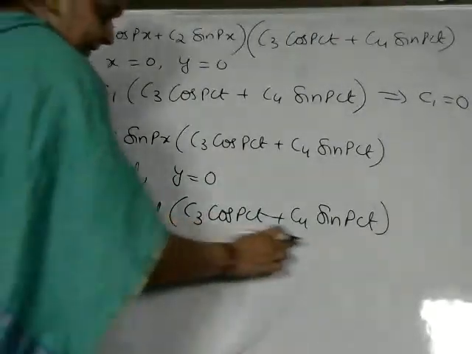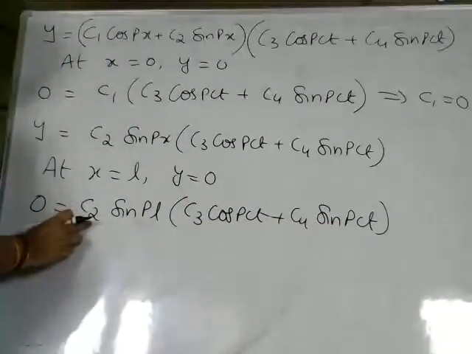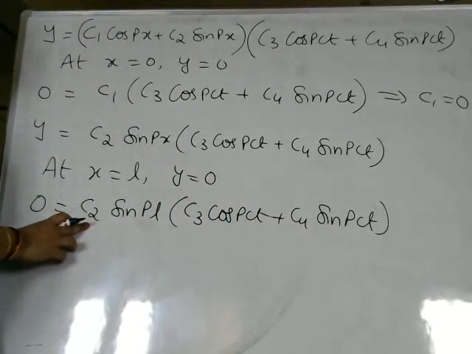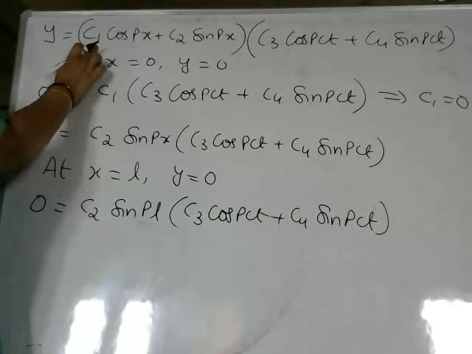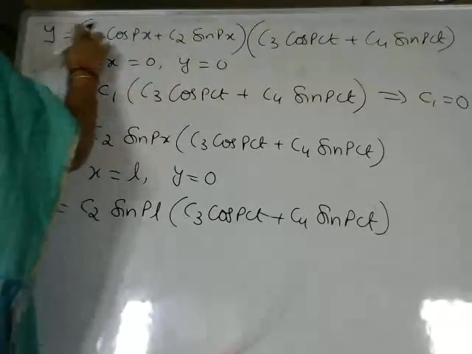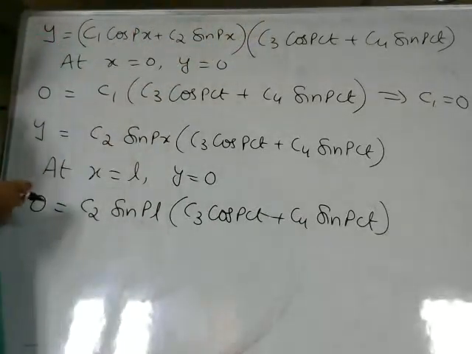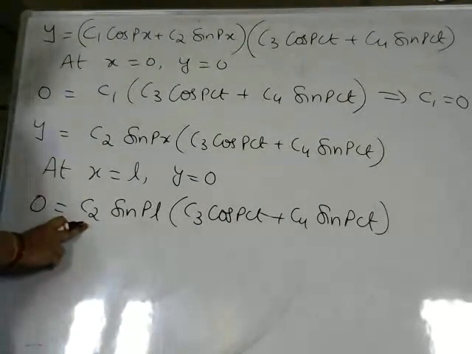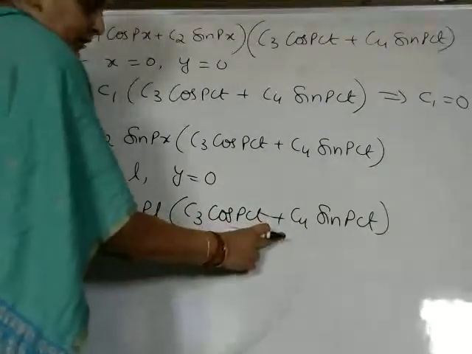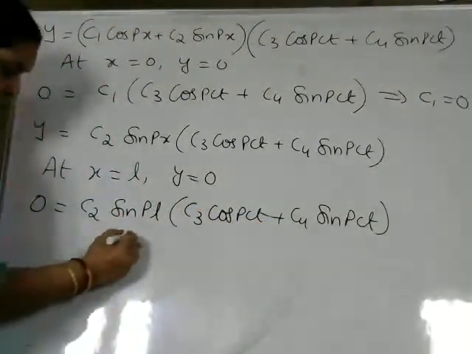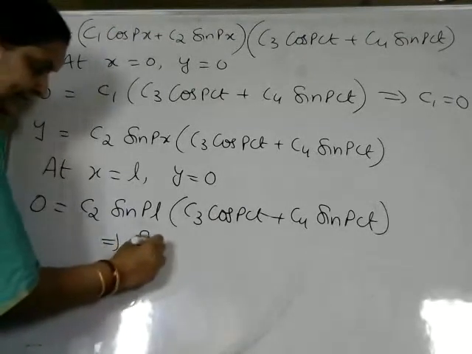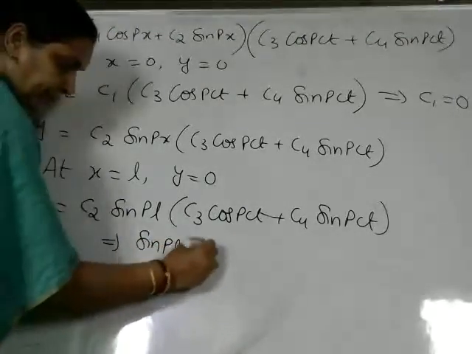Now, this can't be 0. There is no meaning in making C2 0 because already C1 is 0. If you make C2 also 0, there won't be any existence of y. So C2 can't be 0. And automatically this term also can't be 0. So automatically the value of sin pL should be 0.